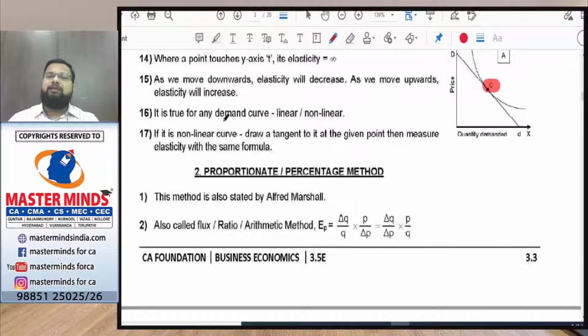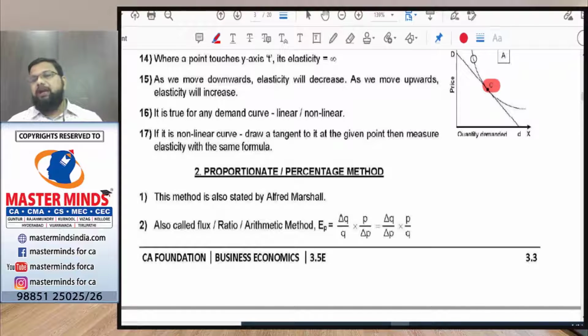It is true for any demand curve, whether linear or curved, whether it's a straight line or a curve. This point method applies to a straight line or a curve. In case of a non-linear curve, that is, if it is a curve, draw a tangent to it at the given point, then measure the elasticity with the same formula.